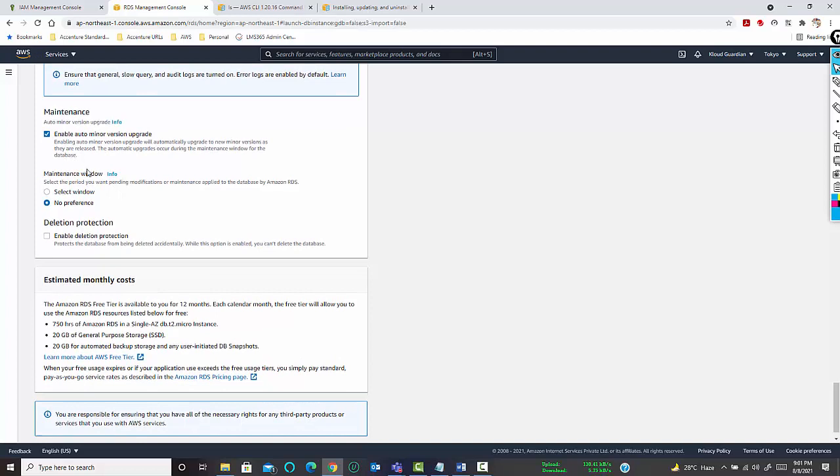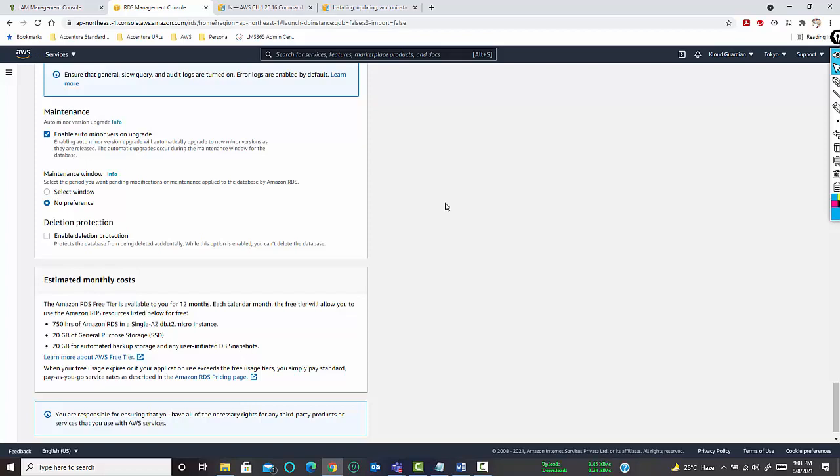Second is maintenance. Enable auto minor version upgrade. Now auto minor version upgrade means, suppose you have created an RDS database with Oracle 19.1, and you have an on-premise database with Oracle 19.0.7, which is just an old version, just n-1 version.